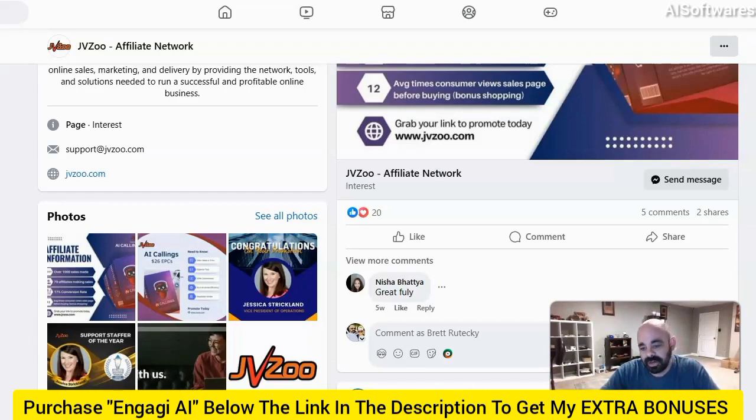Now, Cyril Gupta created Engagi, the Chrome plugin, to get around that. You see, now we have something that we never had before. Now we have artificial intelligence, and artificial intelligence can comment on posts for you. It can engage with people for you very quickly, very easily. You don't even need to read the post yourself, and you can still post a well thought out, engaging comment, which gets you attention, which sends social signals to the networks, which means more people are going to see your things. Let me go ahead and show you how it works.